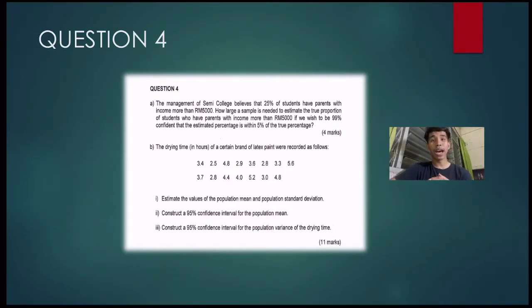B. The drying time in hours of a certain brand of latex pen were recorded as follows. B1. Estimate the value of population mean and population standard deviation. B2. Construct a 95% confidence interval for the population mean. B3. Construct a 95% confidence interval for the population variance of drying time.